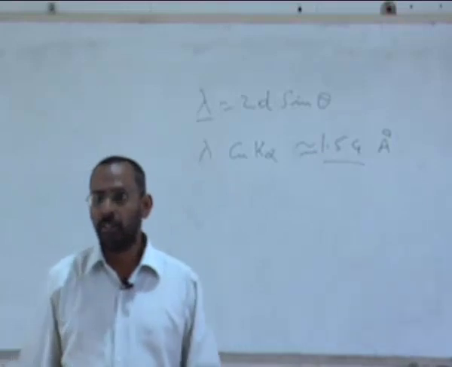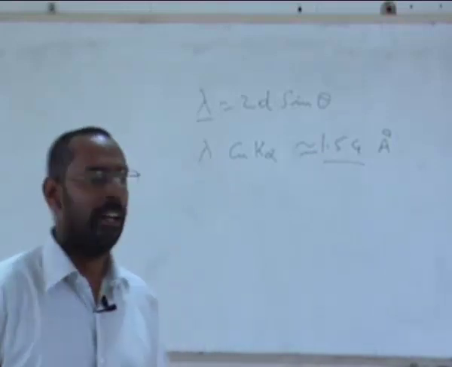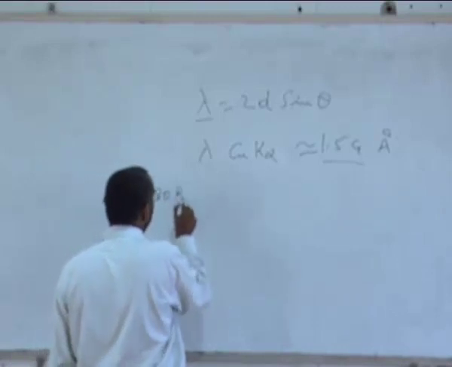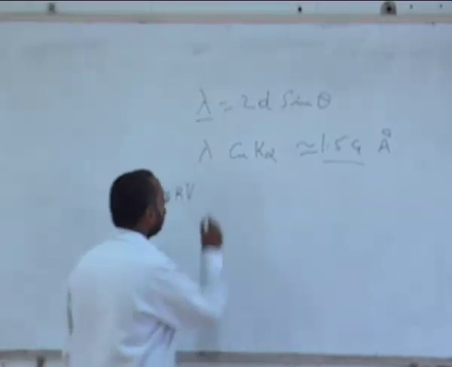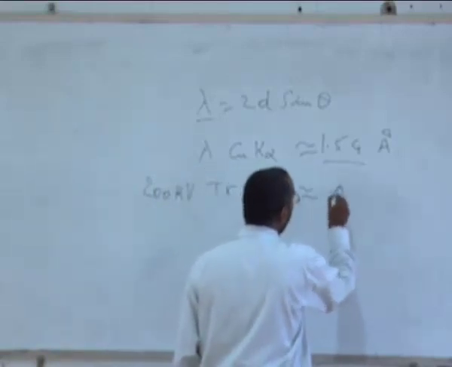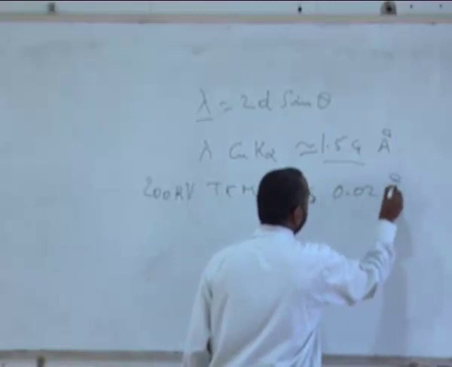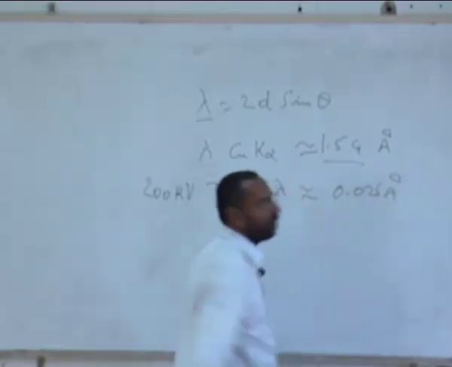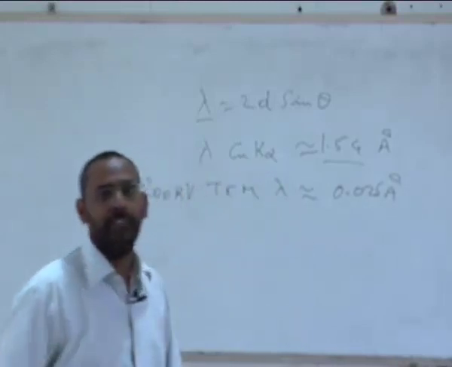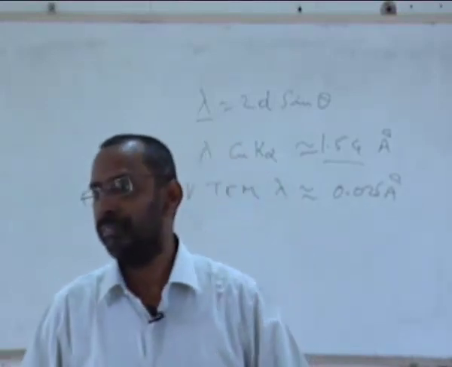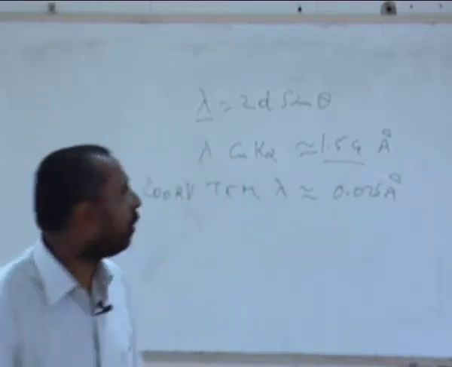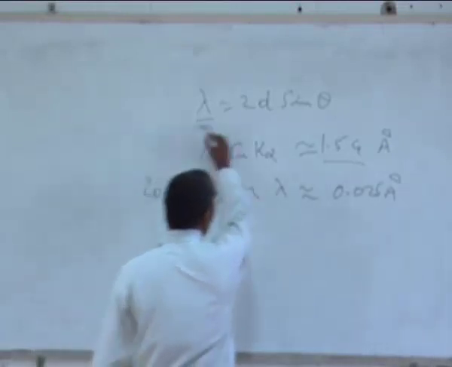Possibly all of you are aware of this. If I use, let's say, a 200 kV TEM, I have a lambda which is of the order of 0.02 angstroms, not 2 or 2.5 angstroms. You can see the level of difference, almost 2 orders lower. And because it is 2 orders lower, go back to this equation.